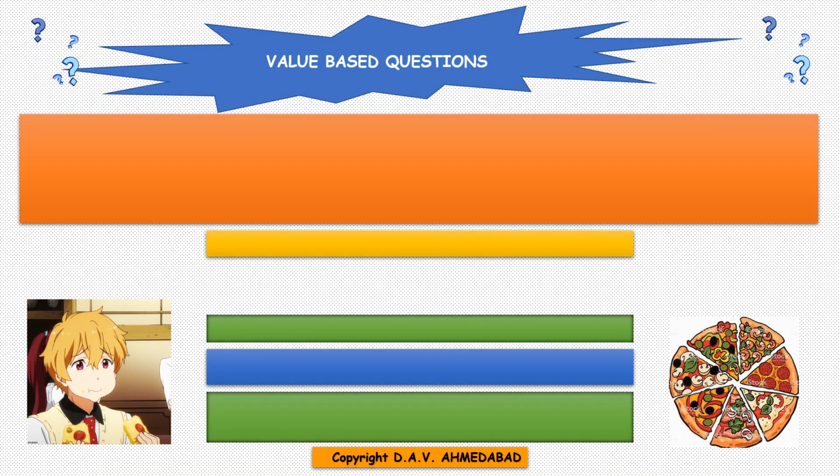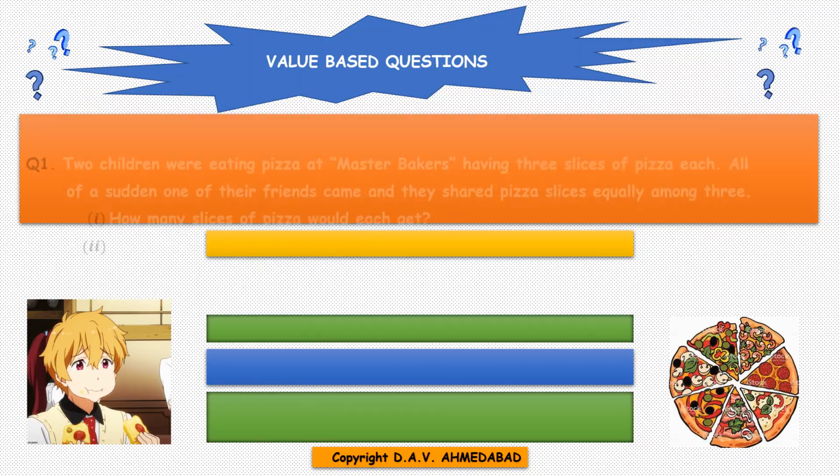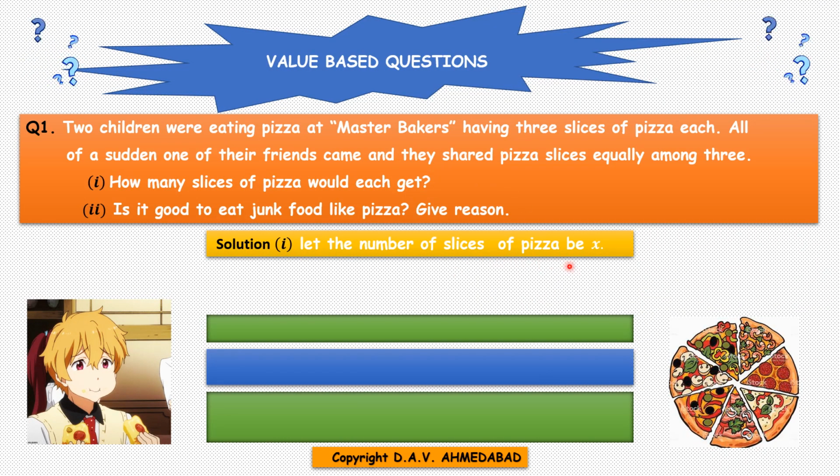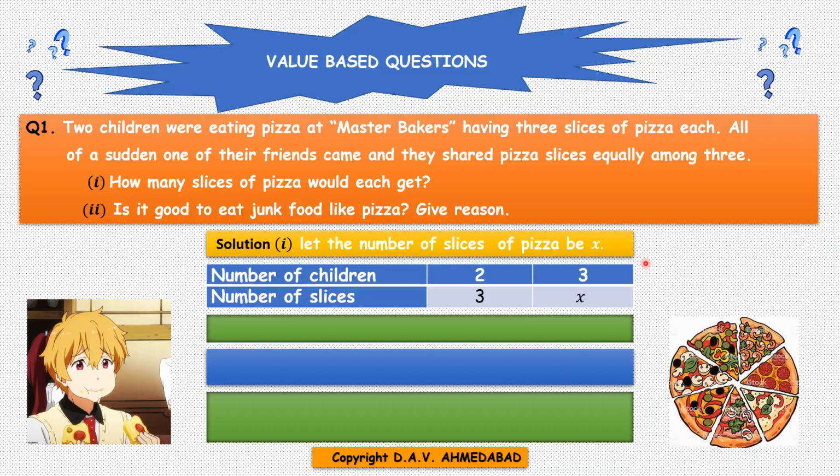Let us start today with value-based questions, children. First question is, two children were eating pizza at Master Baker's, having 3 slices of pizza each. All of a sudden, one of their friends came and they shared pizza slices equally among 3. How many slices of pizza would each get? Let's see. So let the number of slices of pizza be x. Then we will make a table, number of children and number of slices.